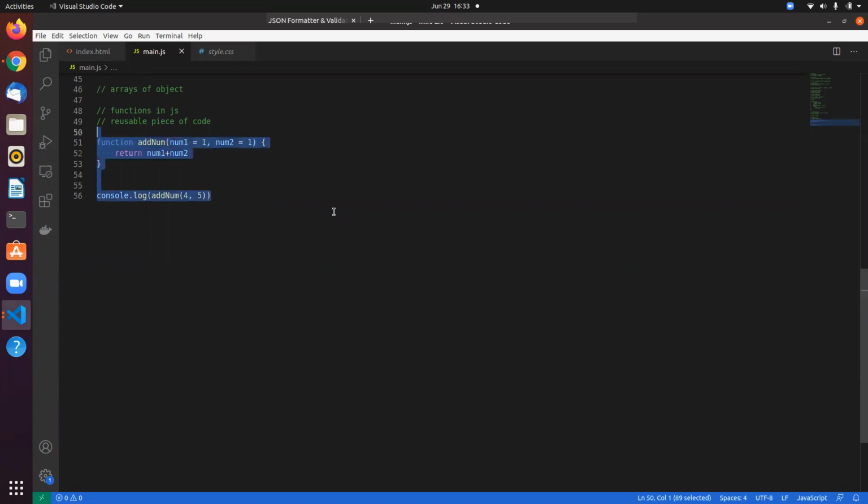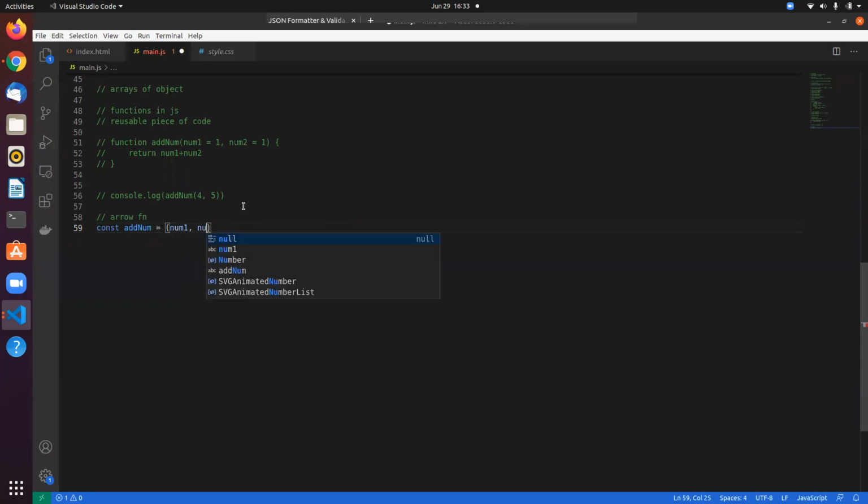Now there is one more way you can have functions which is also used a lot in JavaScript. So don't get confused if you see something like this. This is called the arrow function. An arrow function is just a different way of defining functions. So you can have the name of the function, just like you declare variables, and then the parameters.